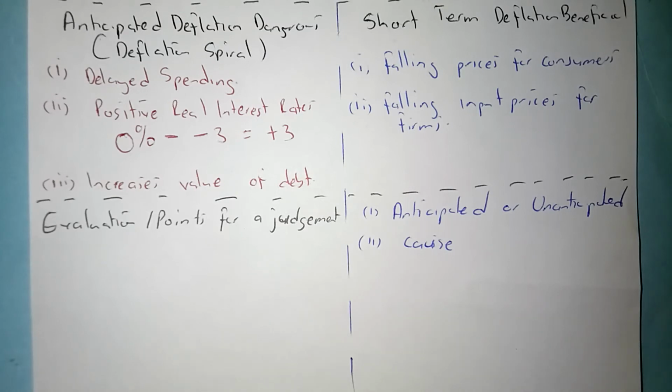Maybe you've taken out a mortgage as a worker. That mortgage to buy a house was 20,000, a debt that will be fixed. So there will be failure. You fail to repay that debt because the real value of debt right now is increased. So you as a consumer fail to pay that debt. That is going to be a real issue, and it's going to cause major problems, because the real value of debt will remain the same, but your income is now reduced. So you'll be failing to pay that debt back.